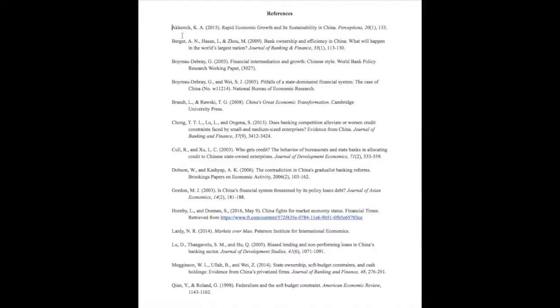Now remember, the reference or works cited pages are different from a bibliography. A bibliography includes works cited in the main paper, but also can include works referred to that are not explicitly cited in the main text. A reference or works cited page, however, should only include works cited in the main paper, and the main paper should only cite works contained in the reference page, nothing that merely guided your writing. You have to explicitly cite everything.